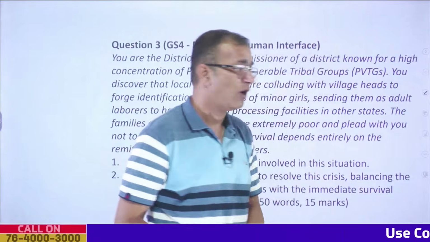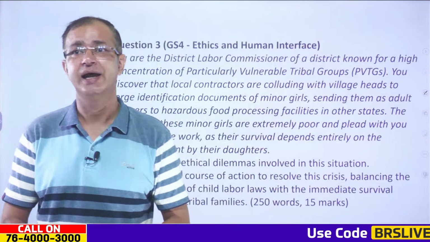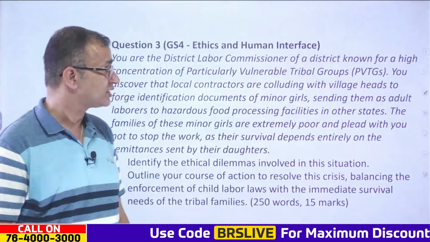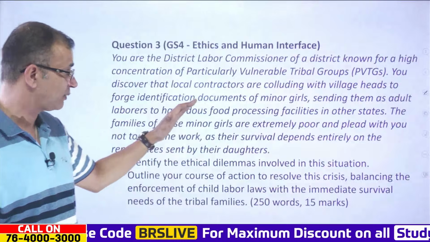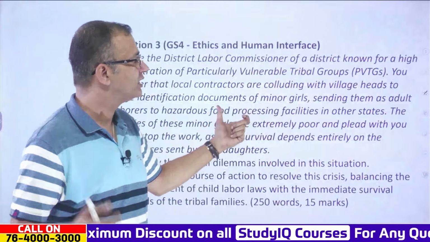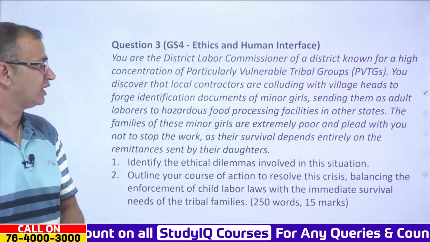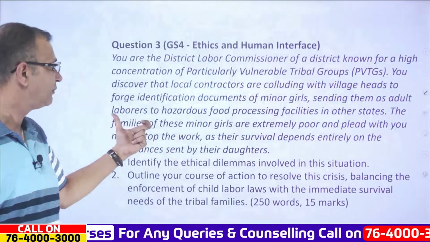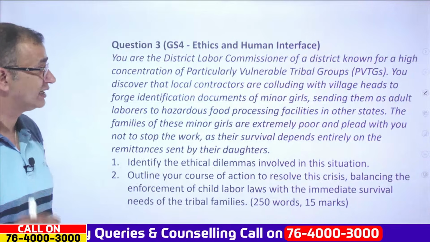And then for your GS as well. For the ethics, you can practice this. You are a district labor commissioner of a district known for a high concentration of PVTGs. Now you discover that the local contractors are colluding with the village heads to forge identification documents of the minor girls, sending them as adult laborers to the hazardous food processing facilities in other states.